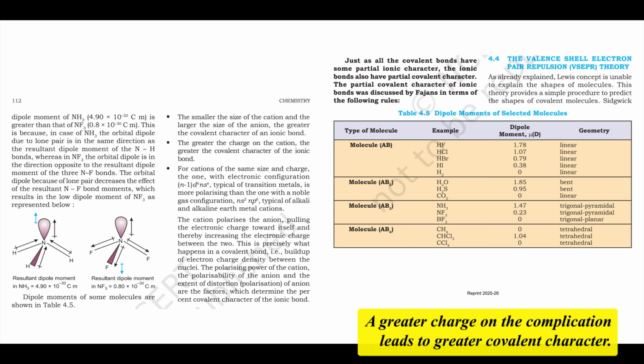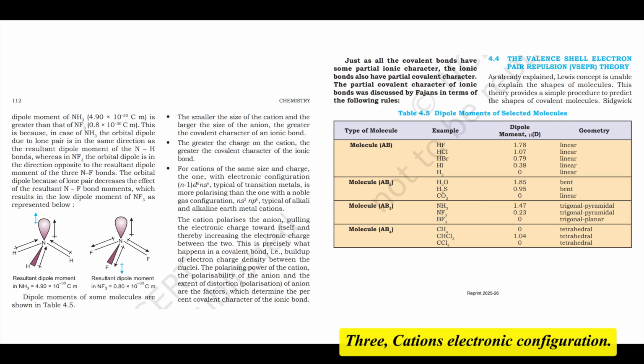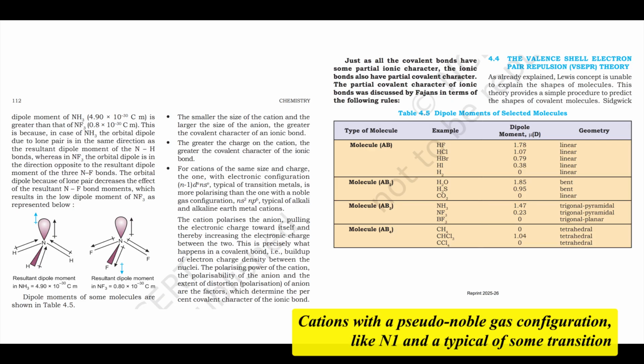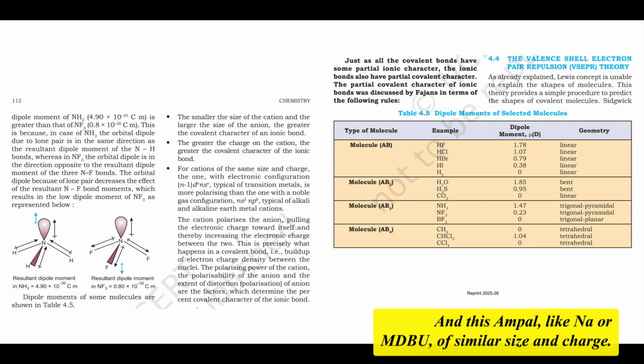2. Charge. A greater charge on the cation leads to greater covalent character. Higher charge means stronger attraction for the anion's electron cloud, increasing polarization. 3. Cation's electronic configuration. Cations with a pseudo-noble gas configuration, like Ni2+ and Cu+, typical of some transition metals like Cu+, are more polarizing than cations with a true noble gas configuration, ns2np6, like Na+ or Mg2+, of similar size and charge.